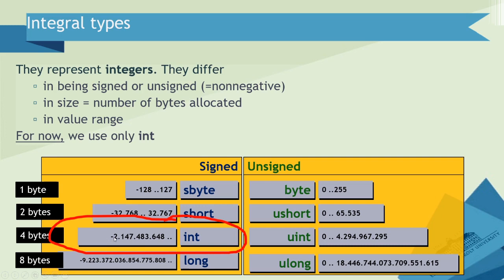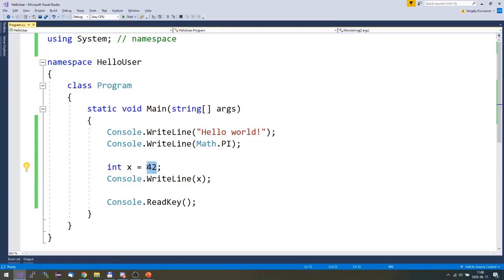Now for you it's important to know that int can hold a very large range of numbers. An int can hold a number which is greater than approximately -2 billion up to +2 billion. So you can store 42 in an integer, and you can even store larger numbers.